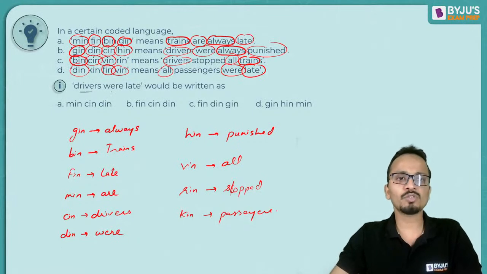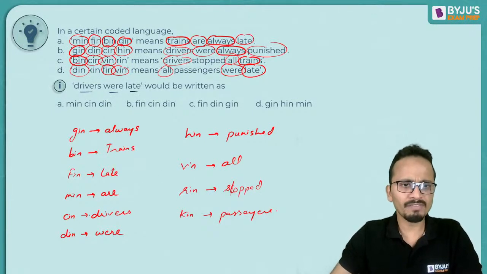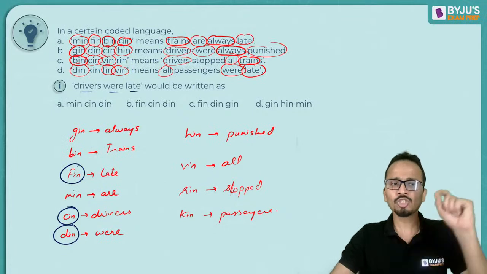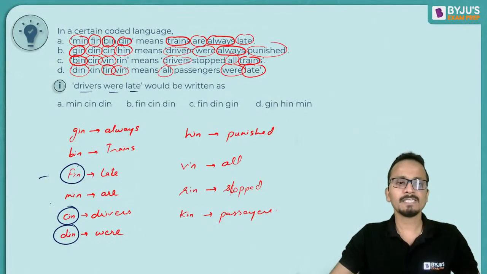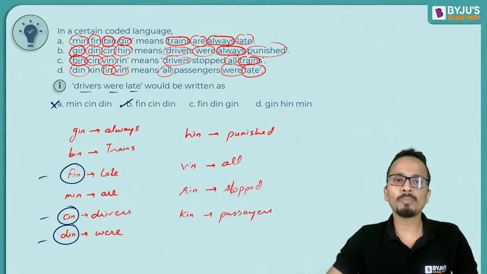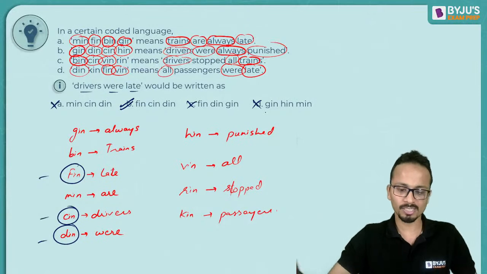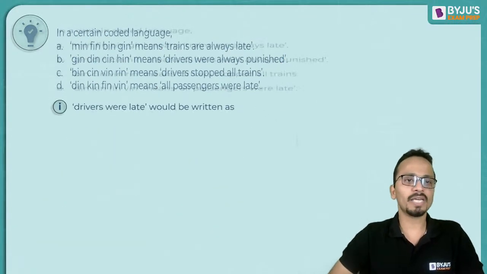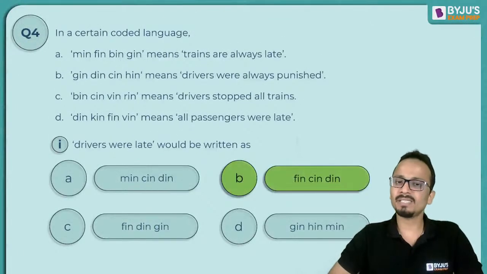Question is, drivers were late. So where did drivers go? Sin. Were is din, and late is fin. So these three codes, fin, sin, and din, should be present in the answer in any sequence. So option A is not the answer. Fin, sin, din. Option B is the answer. C is not the answer. D is not the answer. So yes, B is the correct answer. Right? Okay. So yes, B is the correct one.